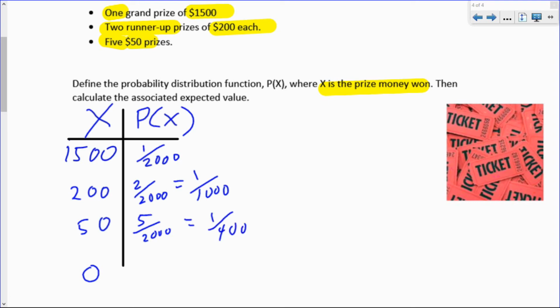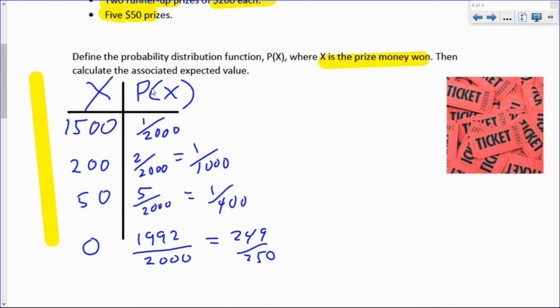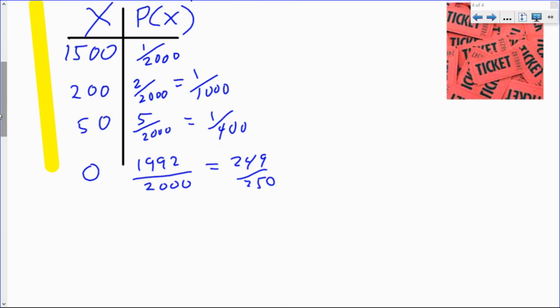And finally, for 0, there are 8 prizes. So there are 1,992 tickets that win nothing. And that's your probability of winning nothing. It actually reduces to 249 out of 250. And there we go. That's a probability distribution. It's exactly what it is. Well, if we have a probability distribution, we can always calculate an expected value. Now, this expected value is the first one where it's not obvious how to calculate it. So you do need to use the formula.